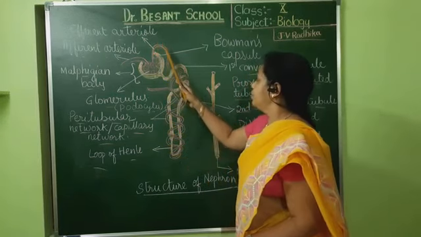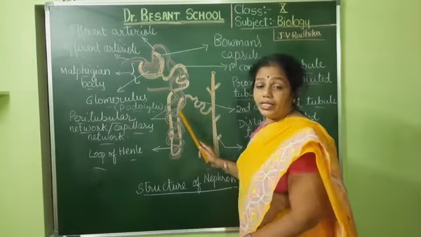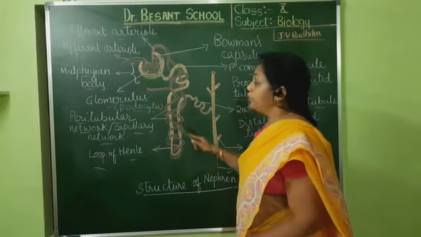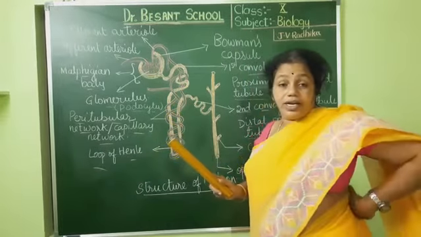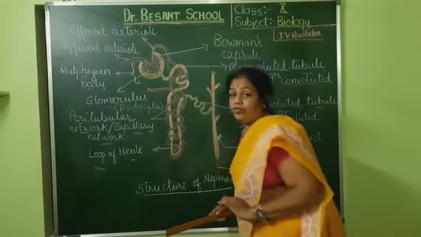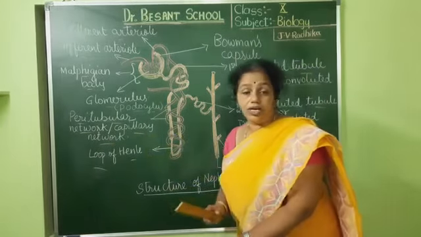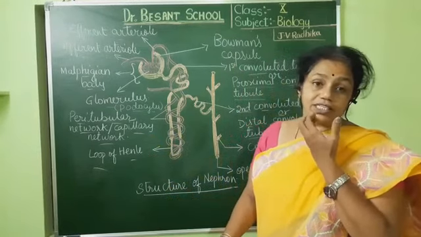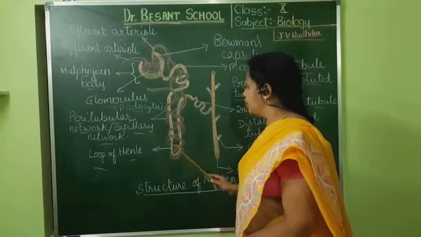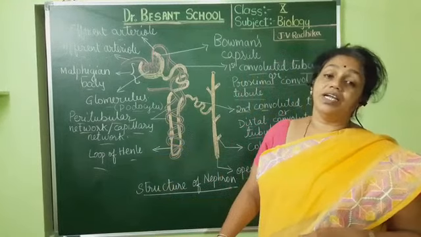Now after that, this efferent arteriole further forms a fine network of blood capillaries, and this fine network would be surrounding the complete tubule part, the nephric tubule or renal tubule. These capillaries are made up of a single layer of cells. Already we know that the capillary is made up of a single layer of cells, isn't it? Just like that, the renal tubule also contains a very thin layer made up of a single layer of cells.